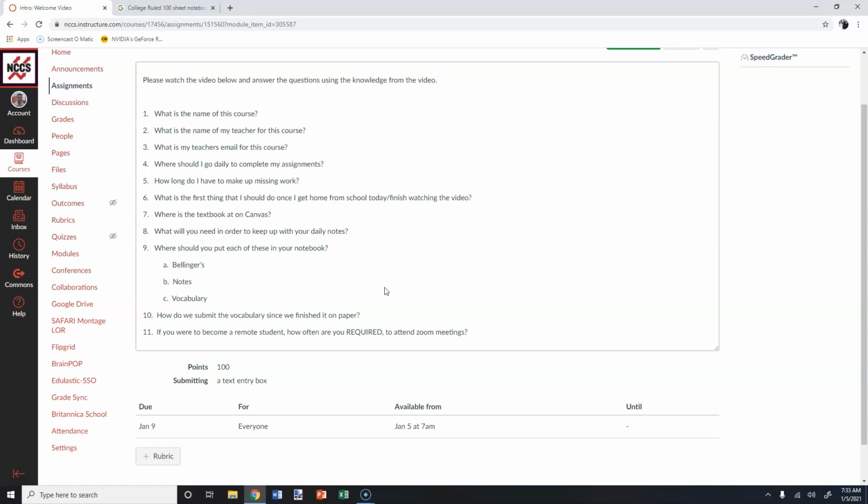Now, last thing for attendance, I want to make sure I'm clear about this. If you log into Canvas and you do something on my course, each day you will be counted present. If you do not log into Canvas, so let's say on 1/5 you log in, you do your work. On 1/6 you're remote, you don't log in and you don't do any work and you don't log in again till 1/7. January 6th, you're going to be counted absent. So as long as you log into Canvas and try to do an assignment or just work around in the course, you're going to be counted present. Please make sure you're doing that each day.